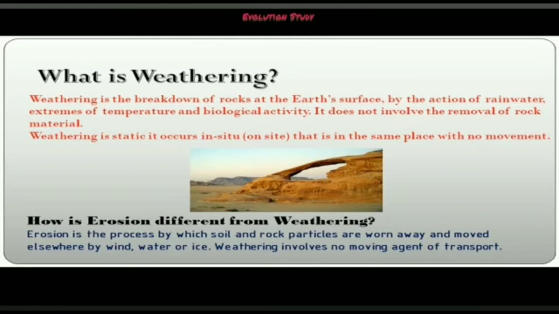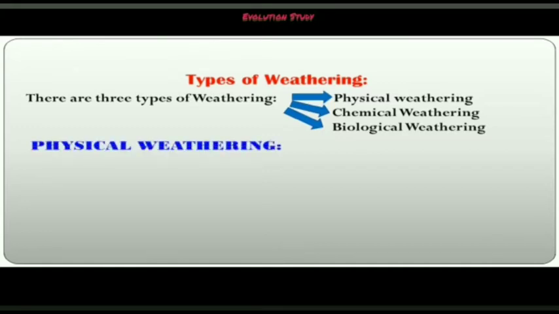How is erosion different from weathering? Erosion is the process by which soil and rock particles are worn away and moved elsewhere by wind, water or ice. Weathering involves no moving agent of transport. Now let's talk about the types of weathering. There are three types: physical weathering, chemical weathering and biological weathering.